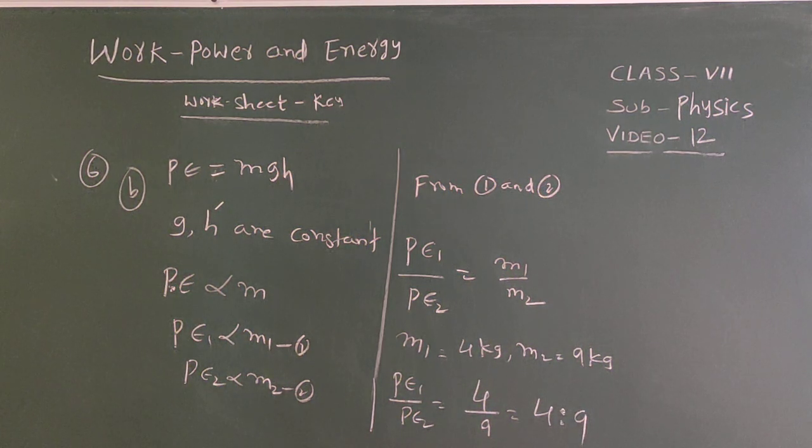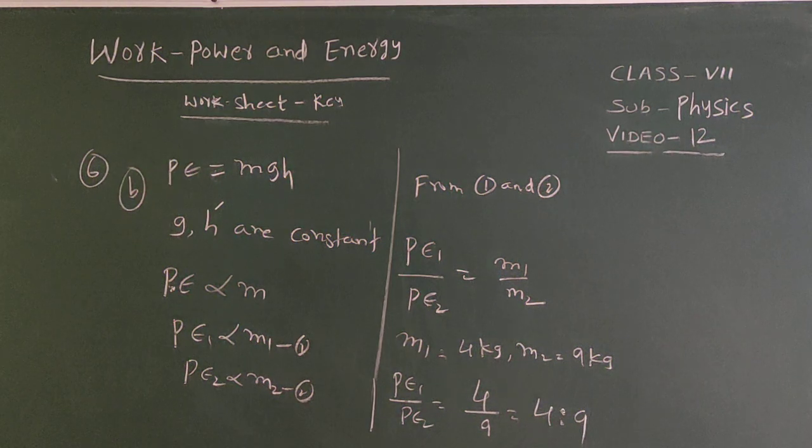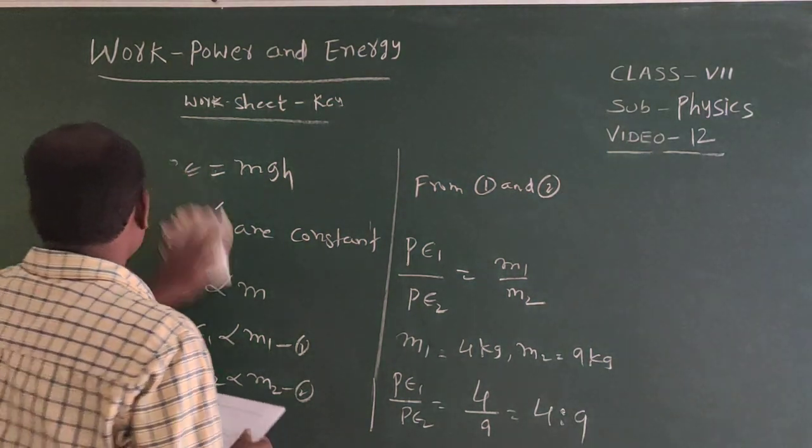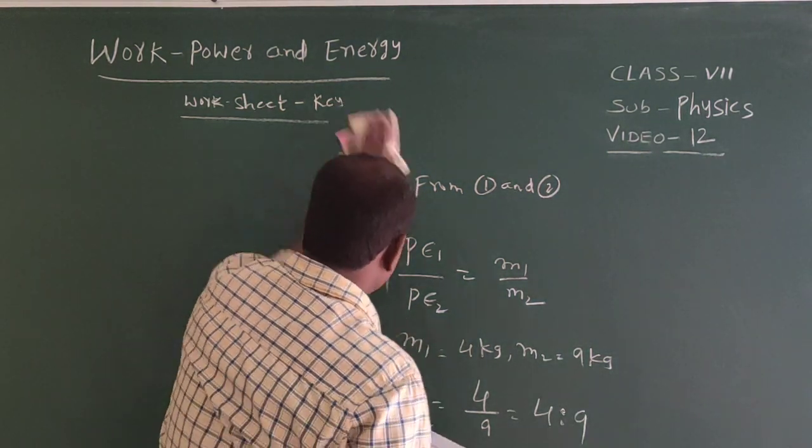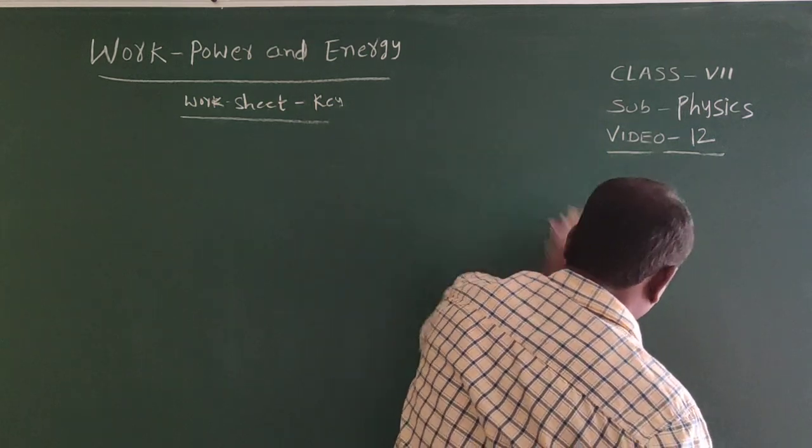When the spring is stretched 2 centimeters, we will get a potential energy U. Then what is the potential energy for 10 centimeters? Seventh one.